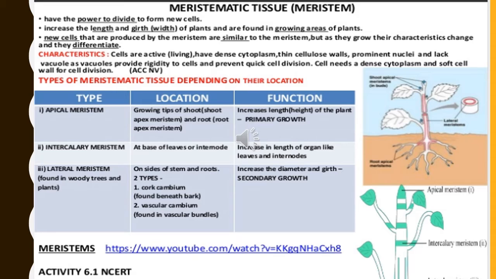Intercalary meristems, the second one, are found at the base of the leaves or the internodes. They also increase the length of organs like leaves and internodes.